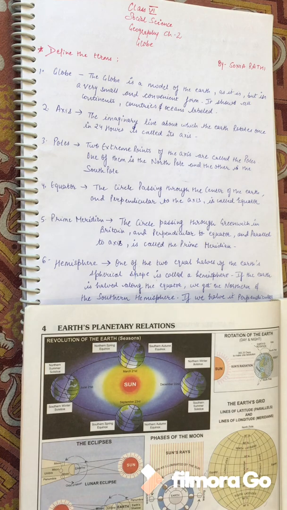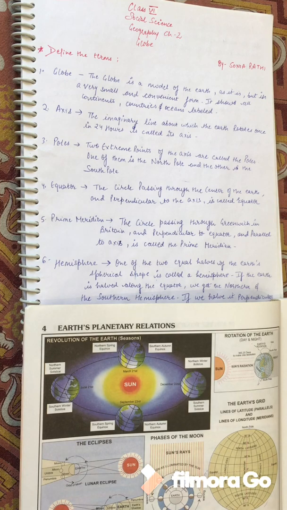So, here we have come up with class 6, chapter number 2 of geography, that is Globe. Before getting into the chapter, we should first know the important terms related to the chapter Globe.